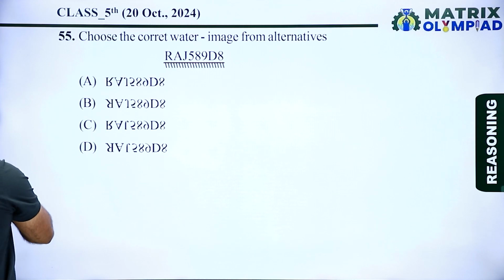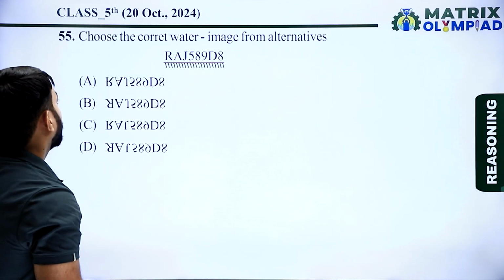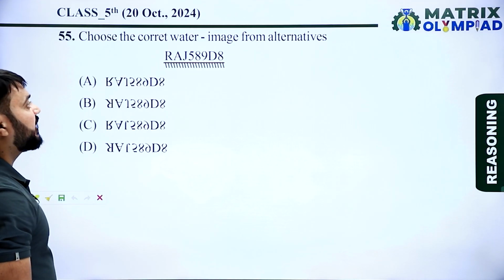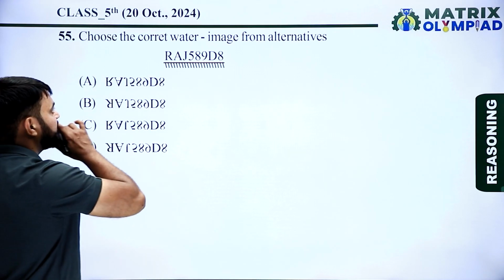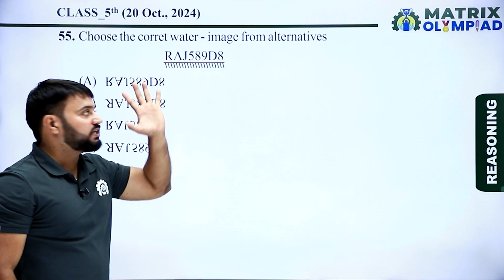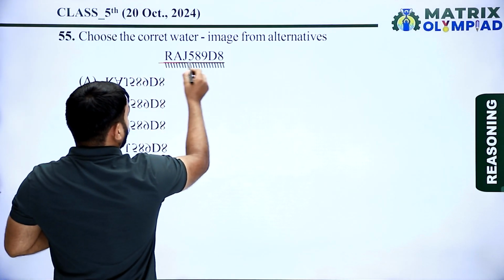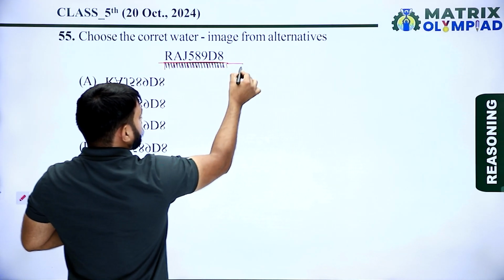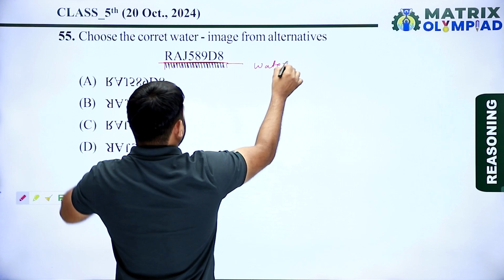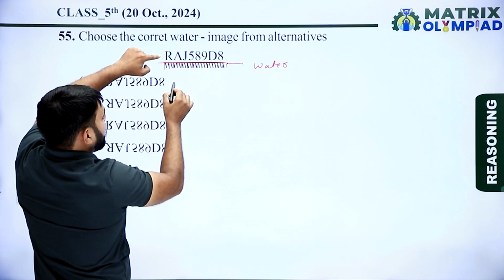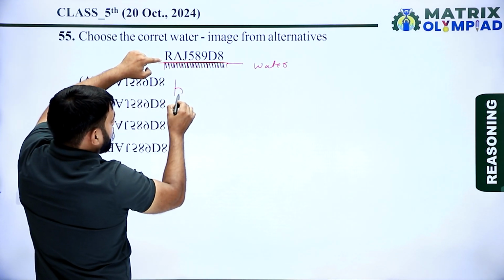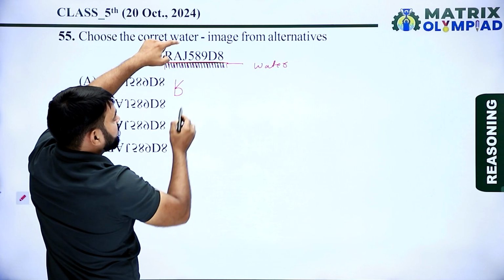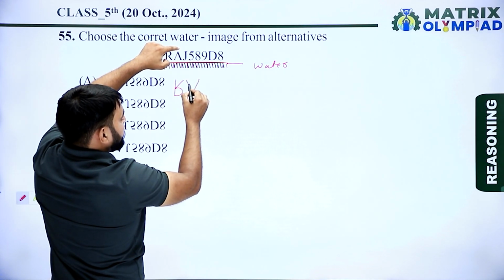So now the next question is question number 55. Choose the correct water image from the given alternatives. So find the water image of the given combination. Water image is always taken below the object. So now here is the water. First find the water image of R. So the water image of R looks something like this. Now find the water image of A. So this is the water image of A.